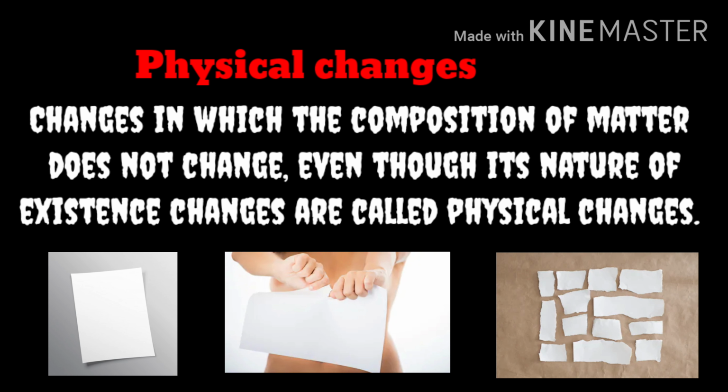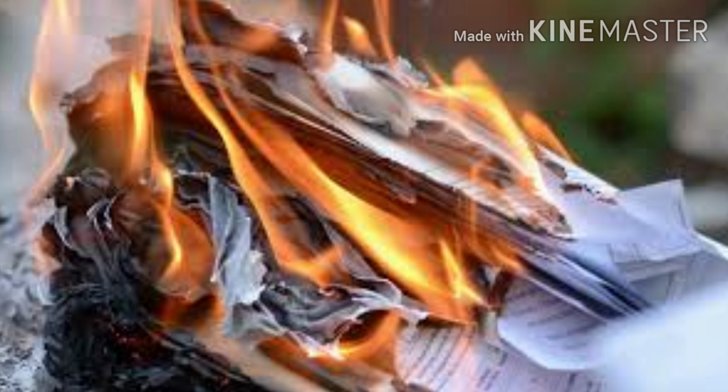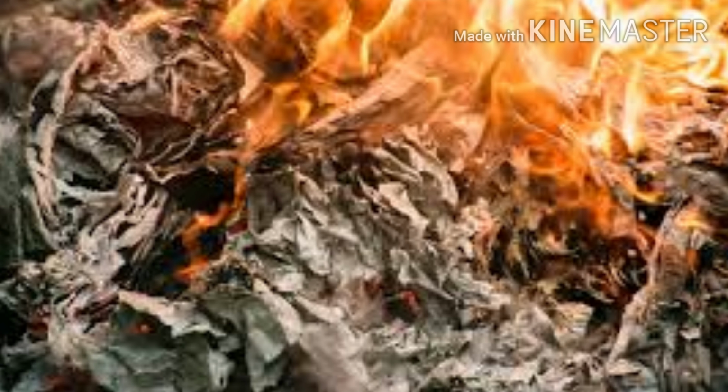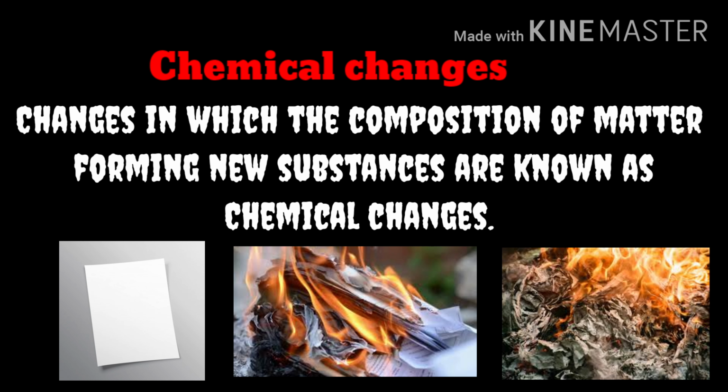The changes in which the composition of matter does not change even though its nature of existence changes are called physical change. But think about the instant when you burn this paper. Now it is not in the form of paper, right? You can observe ash and smoke are formed. So the composition of the paper is now changed and a new substance is formed, right? Changes in which the composition of matter changes, forming new substances, are known as chemical changes.